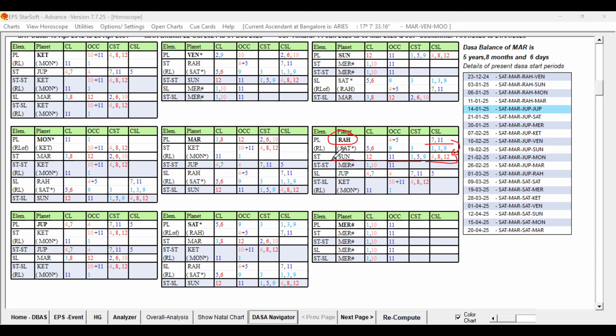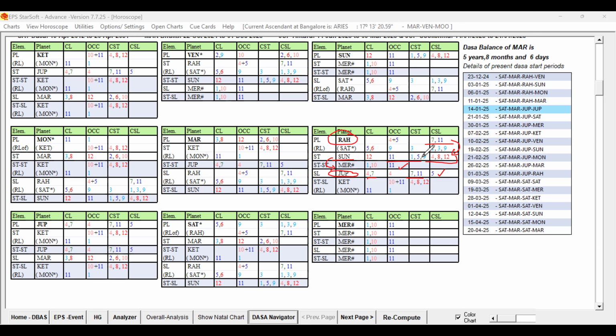But look at the 2A level planet. Star Lord of the Star Lord is 1, 10, 11. It is supporting the favorable houses. And look at the sublord of Jupiter, 4, 7 and 11 Star Lord and 5th cusp sublord. This Jupiter is strongly favoring the marriage.